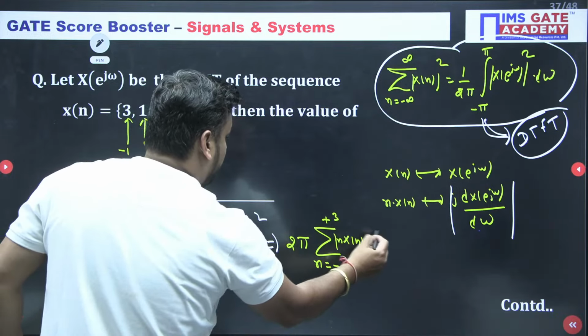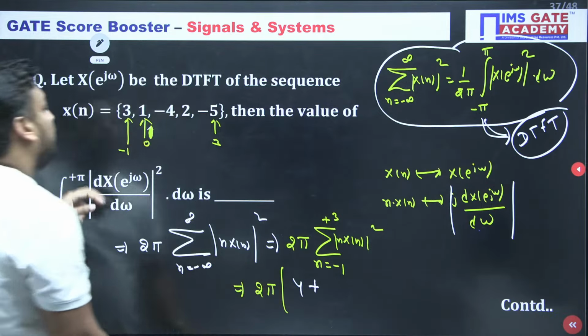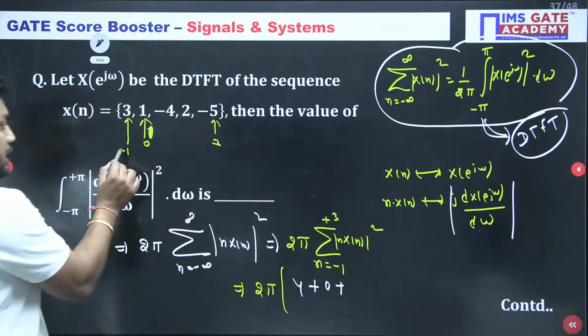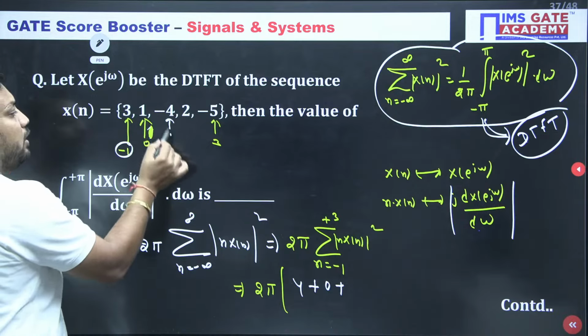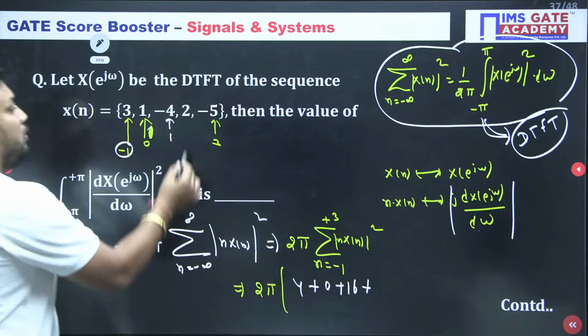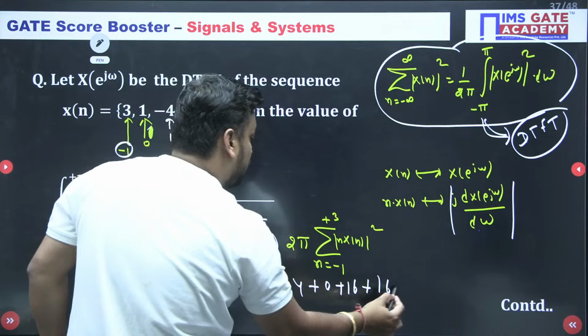I will keep 2 pi as it is. For n = minus 1, n x[n] is minus 3, whole square is 4. Then 0 into 1 is 0, whole square 0. Then 1 into minus 4, whole square 16. Then for location 2, n x[n] is 2 into 2, 4, whole square 16.